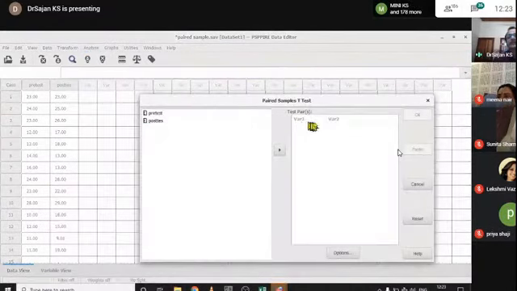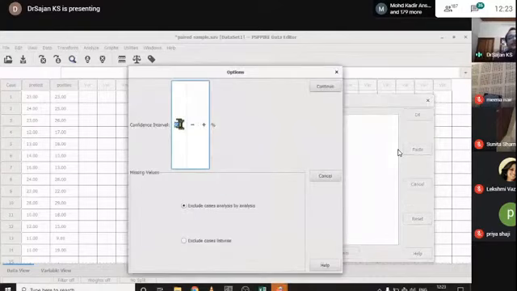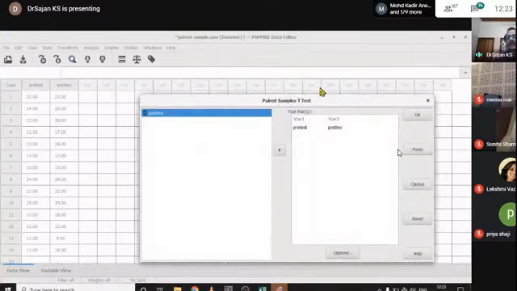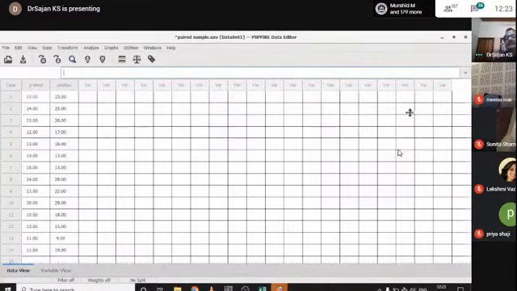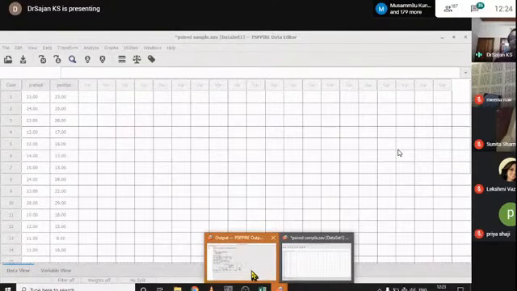This is so simple: variable 1 and variable 2 here. Click pre-test to variable 1, click post-test to variable 2. It may give a negative value if post-test is given first, so don't consider the sign of the t-value. Just click on options to check whether it is the 95% level. Yeah, it is 95%. Click on continue and click on OK. Now there is an orange icon, which means an output file is created. Just click here and search for the output file.